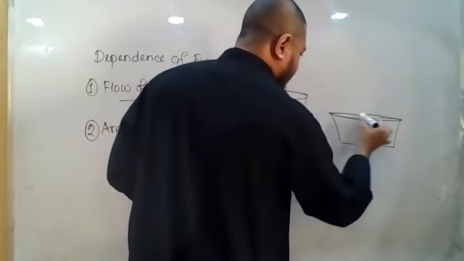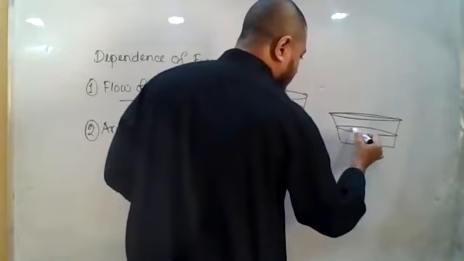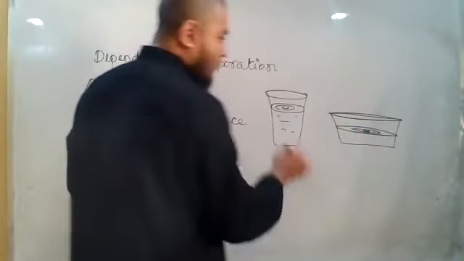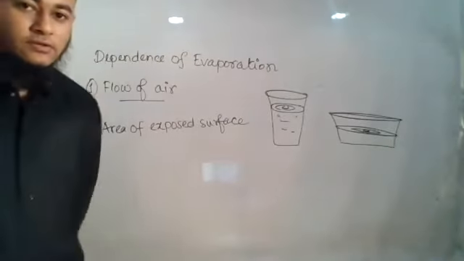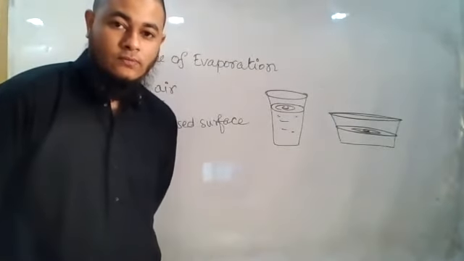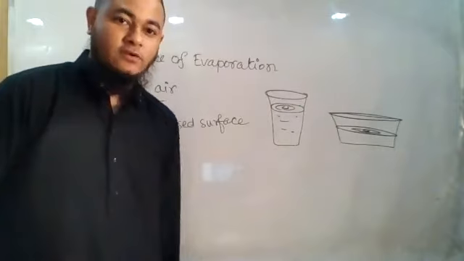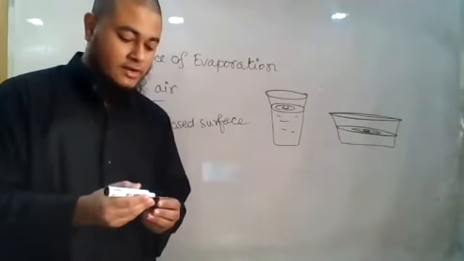This is the place, and let us say the water is this much now. From where the evaporation will be higher? Can you tell me? Sir, from the second one. Second one. Right.